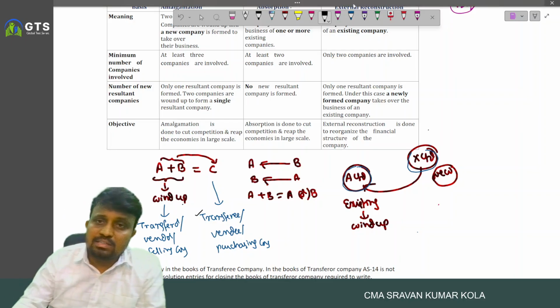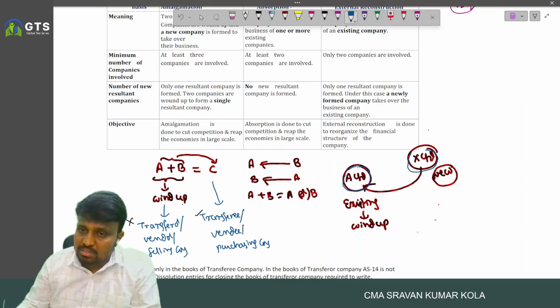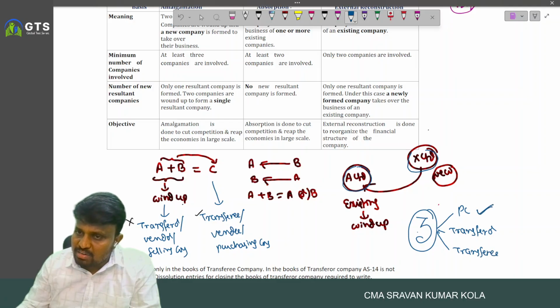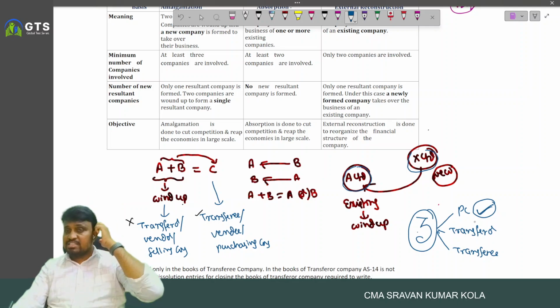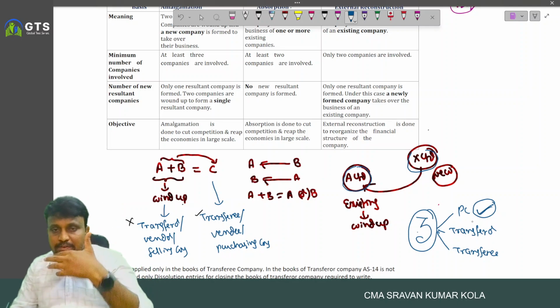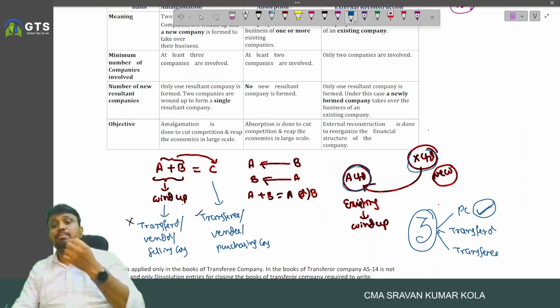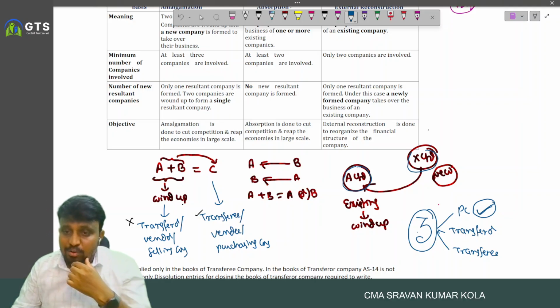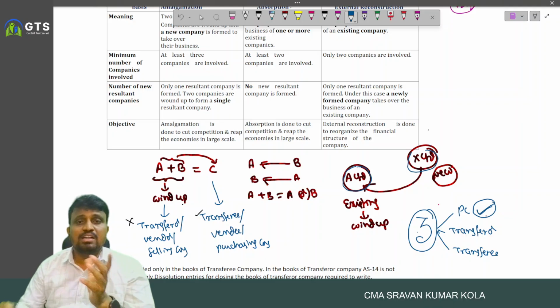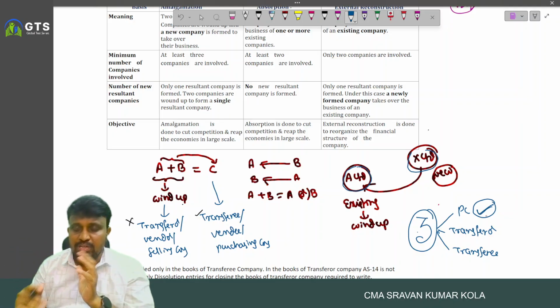In this chapter, we have to discuss three topics mainly: one is the PC, another is accounting in the books of transferor, and the third is accounting in the books of transferee. In this session, I will completely discuss the details about PC and problems relating to the PC. PC stands for purchase consideration. Accounting in the books of transferor and transferee will be discussed in later sessions.